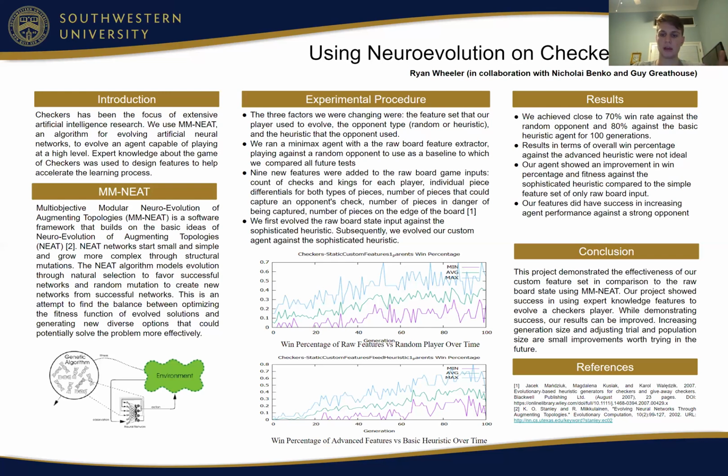And so, in essence, our project demonstrated the effectiveness of our custom feature set in comparison to the raw board state using MM-NEAT. And our project showed success in using expert knowledge features to evolve a checkers player. While demonstrating success, our results can be improved, and increasing generation size and adjusting trial and population size are small improvements worth trying in the future in order to improve our results.